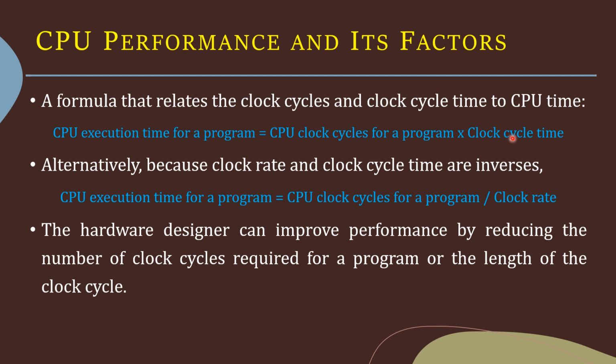We know that this clock cycle time and the clock rate are inverses. So this same equation can be written using clock rate as: CPU execution time for a program is equal to CPU clock cycles for a program divided by clock rate. The hardware designer can improve the performance by reducing the number of clock cycles required for a program or the length of the clock cycle.